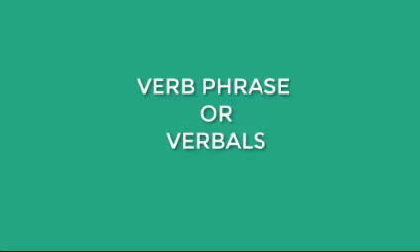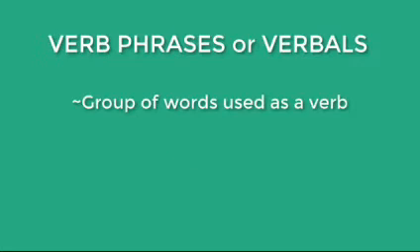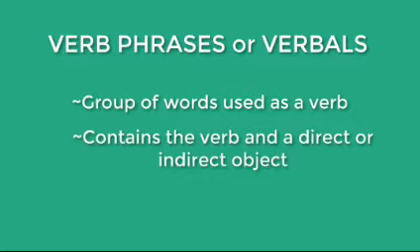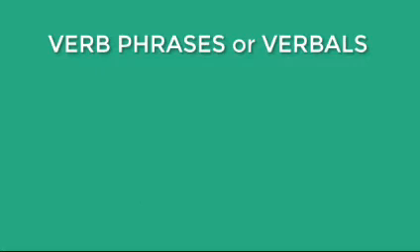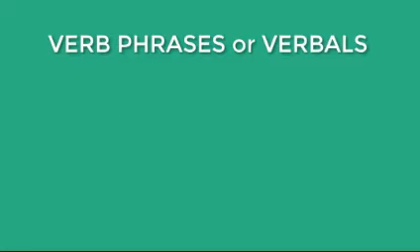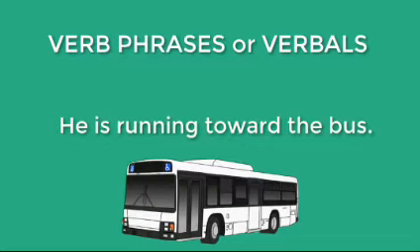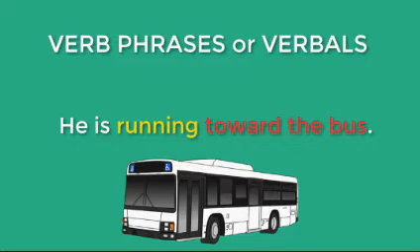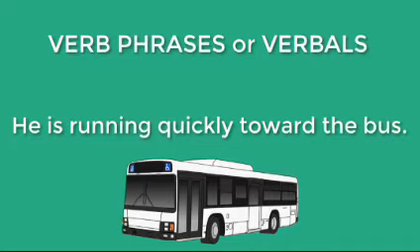Let's go on to the verb phrase or the verbals. A verb phrase is a group of words that is used as a verb. A verb phrase contains both the verb and either a direct or indirect object, also known as the verb's dependents. Verb phrases may include the verb plus the complement, the object, or the adverb. Verb phrases such as he is running toward the bus comprise the verb running and the complement toward the bus. He is running quickly toward the bus. In this example, this verb phrase is interrupted by an adverb, quickly.